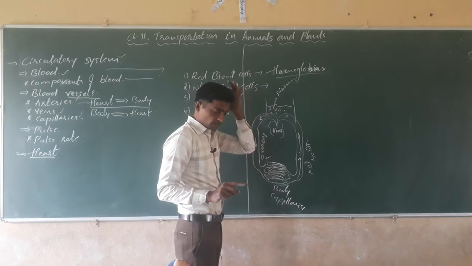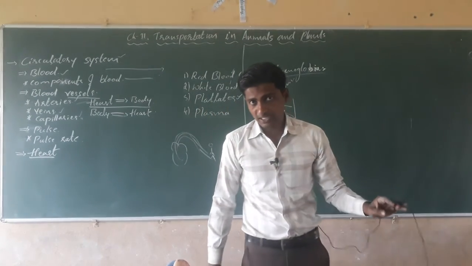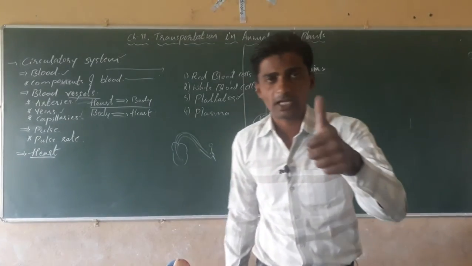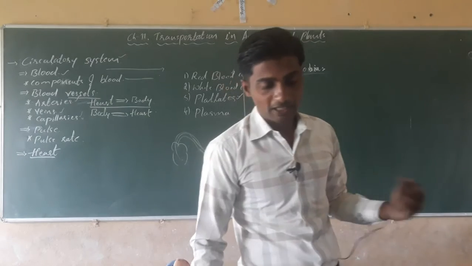Isn't it? These are about the blood vessels. The blood vessels are of three types. The first one is arteries, the second one is veins, the third one is capillaries.